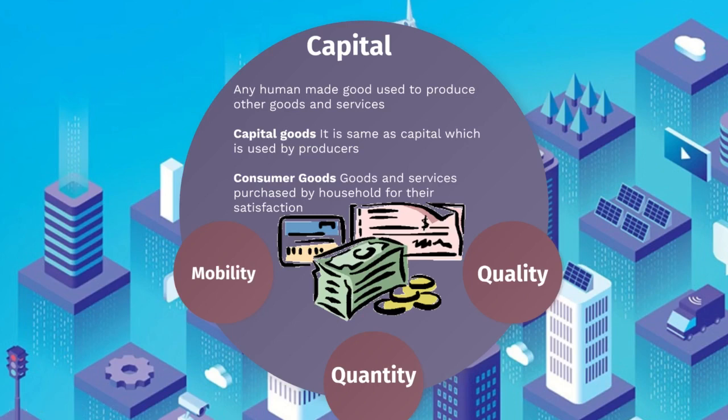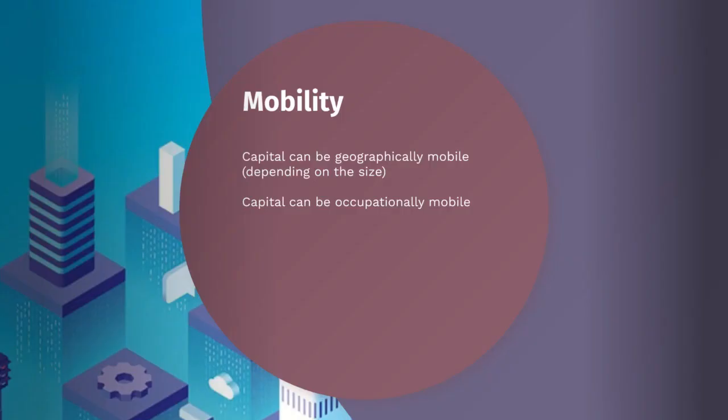So let's see, is capital mobile or not? Mobility. Capital can be geographically mobile depending on the size. For example, a long part of a crane. Is it possible for you to move that long part of the crane from one place to another?